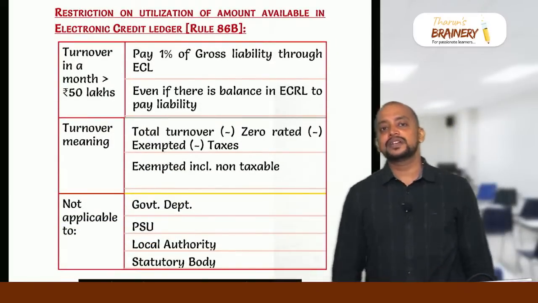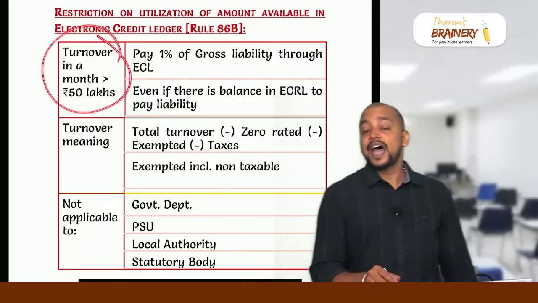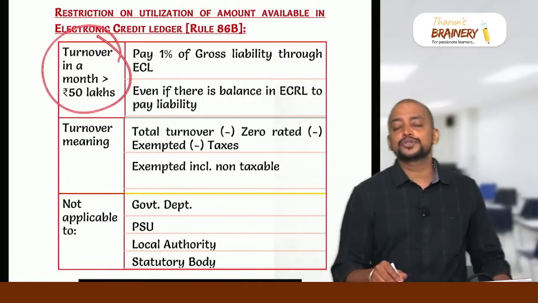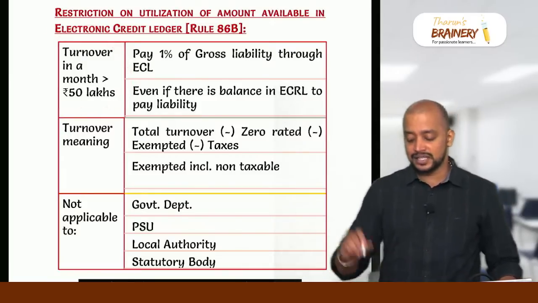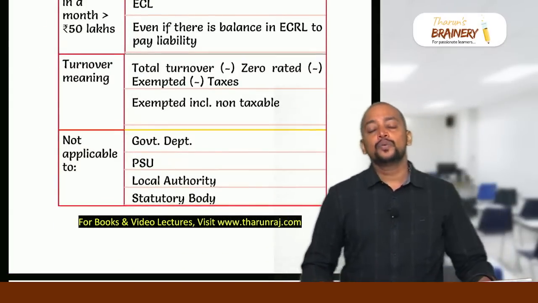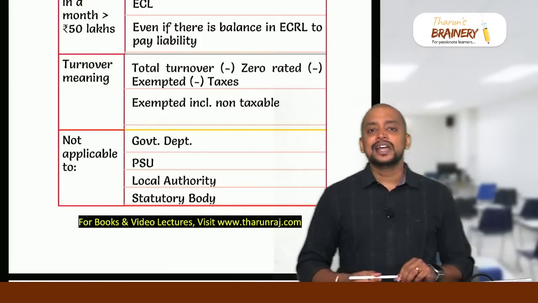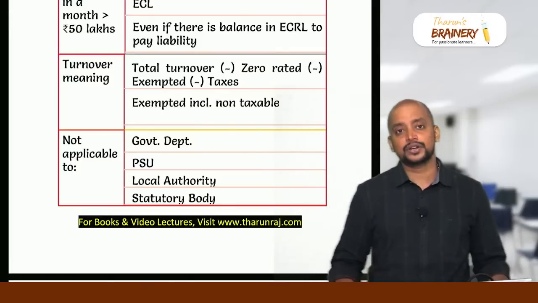Rule 86B is like, whenever turnover in a particular month exceeds 50 lakhs, they have to pay 1% of their liability through cash ledger. Means they can use only 99% of their liability from credit ledger, even if there is sufficient balance in the credit ledger. What is taken as turnover for computing this? Taxable turnover, that is, it excludes exempted, non-taxable, zero rated; only taxable turnover should be taken.